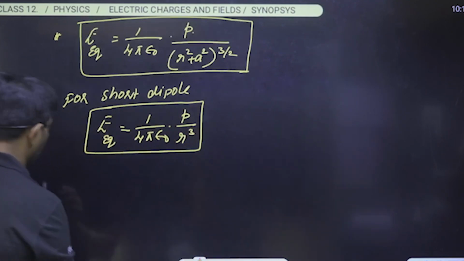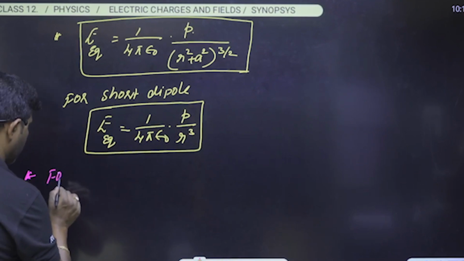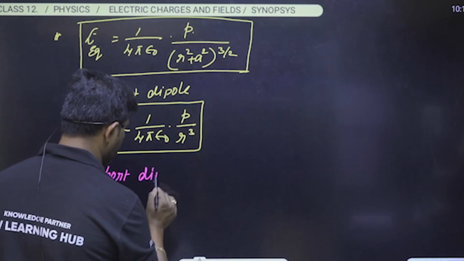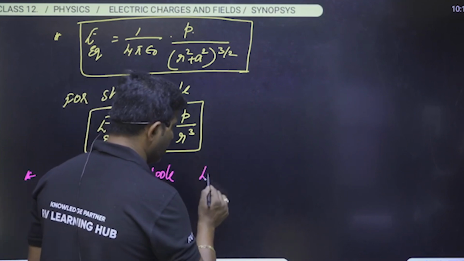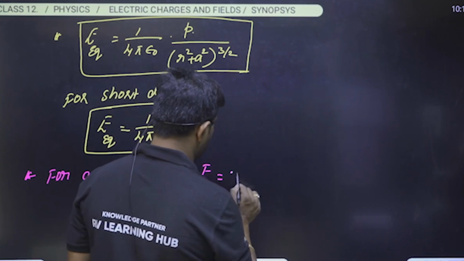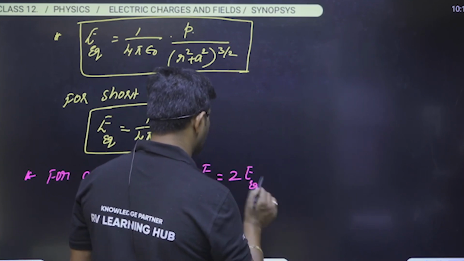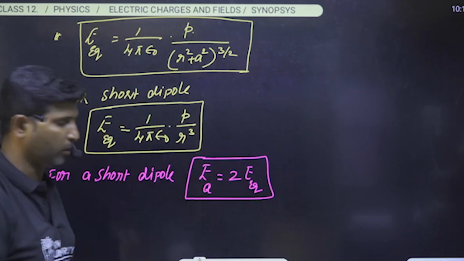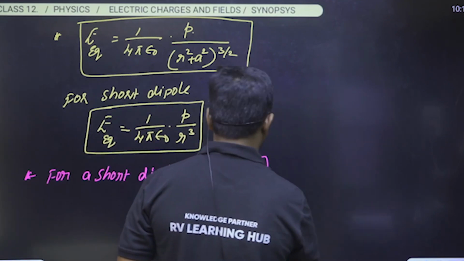And I will write a point for a short dipole. For a short dipole, the electric field along the axial line will always be equal to 2 times the electric field on the equatorial line. Later we have to make sure about this.